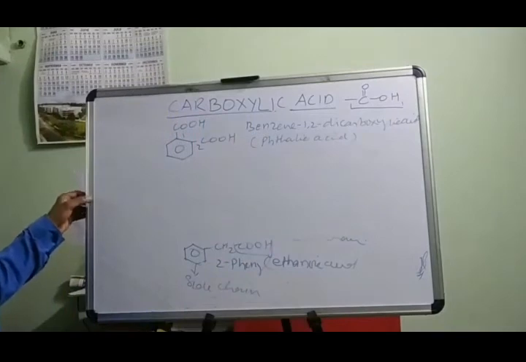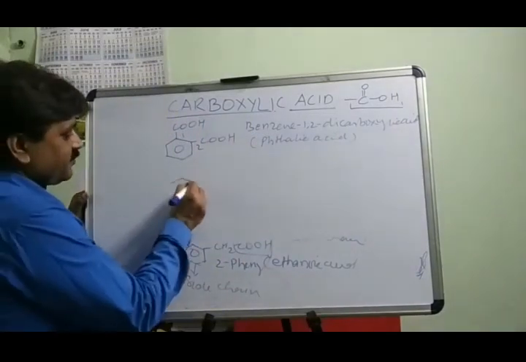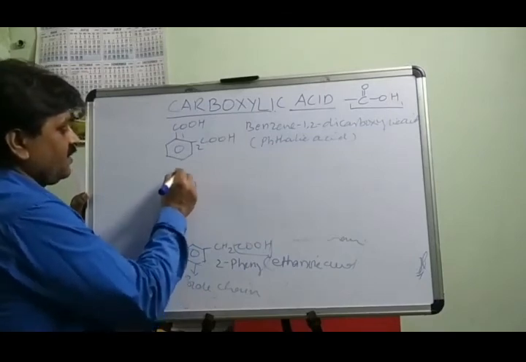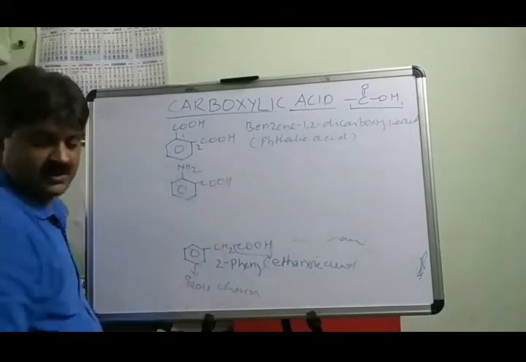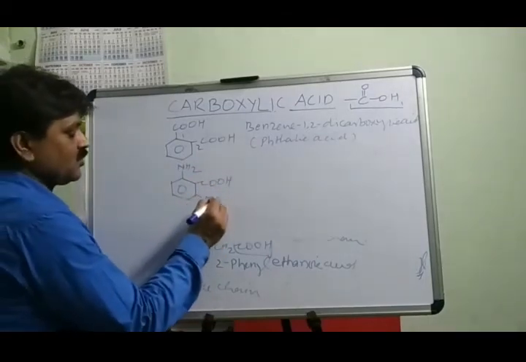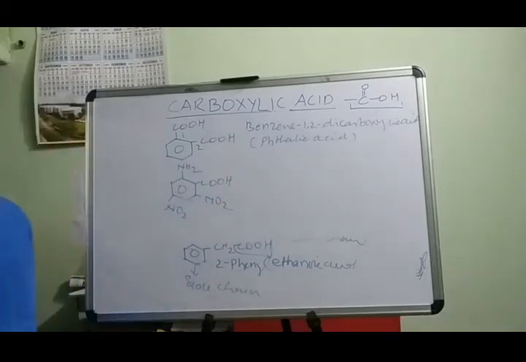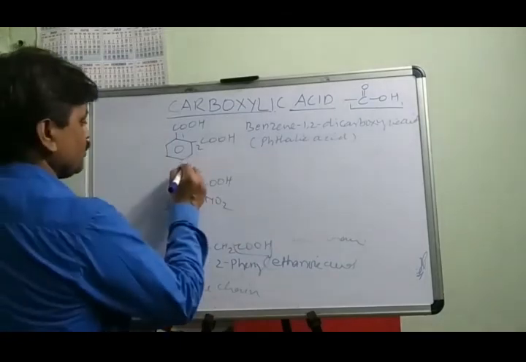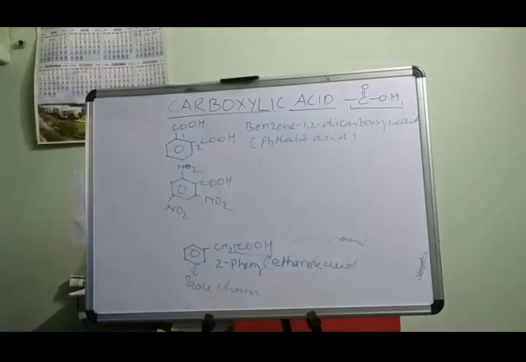Now write the name of this compound. This is NH2, this is COOH, and another functional group you can write here, NO2 and NO2. Sorry, NO2. What is the name of these compounds?